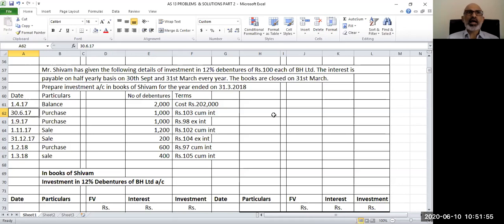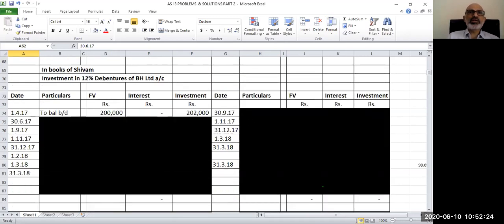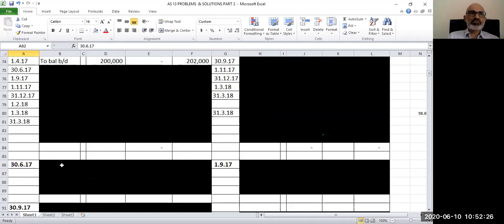So that means as of now, the interest for April, May, and June, which is a period of 3 months, is required to be accounted for. So when you purchase these cum interest debentures, 103 rupees will include interest on the face value of these 1000 debentures at 12% per annum for a period of 3 months. So keeping in mind these facts, let us go to the working note and see how we are going to make the calculations.